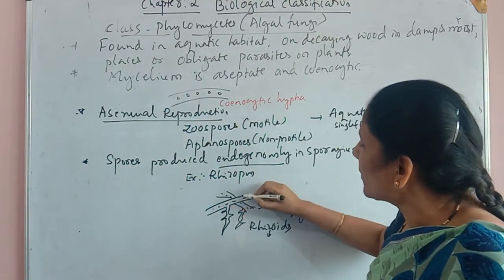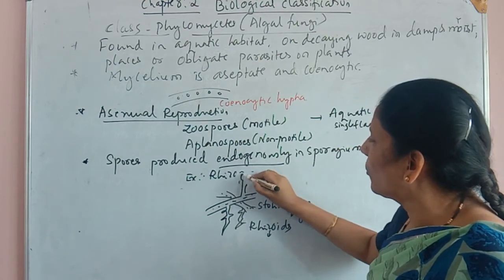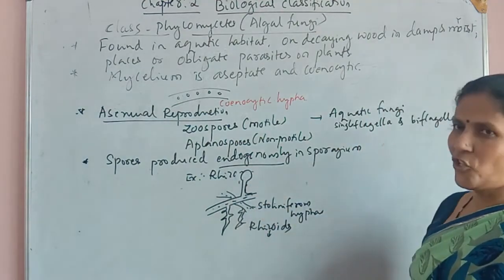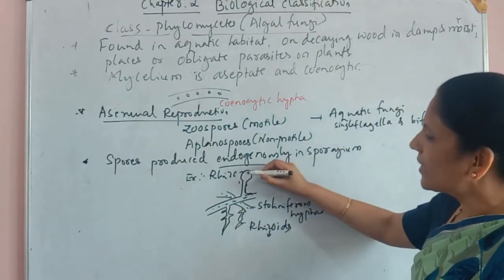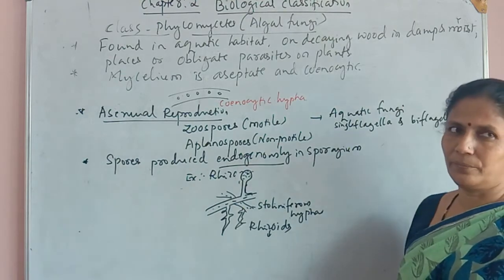So they produce an outgrowth. This outgrowth has such a structure. This is called the sporangium. And inside the sporangium, the spores are produced.